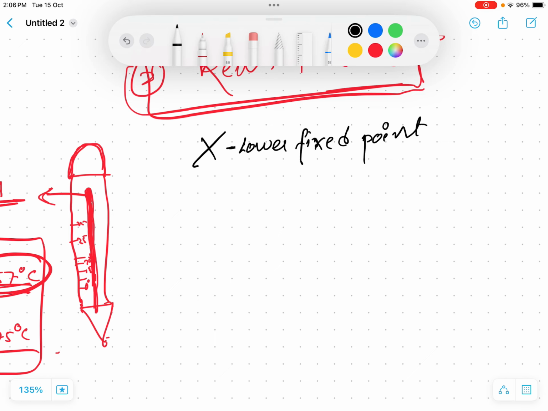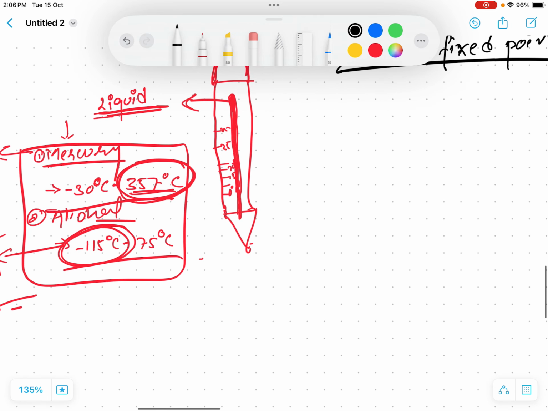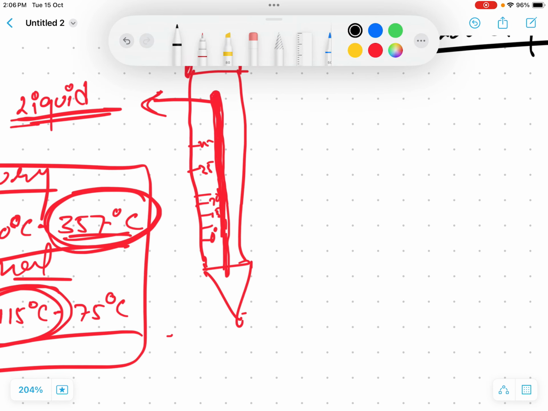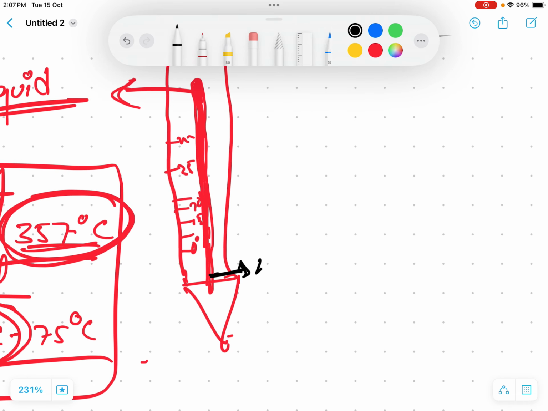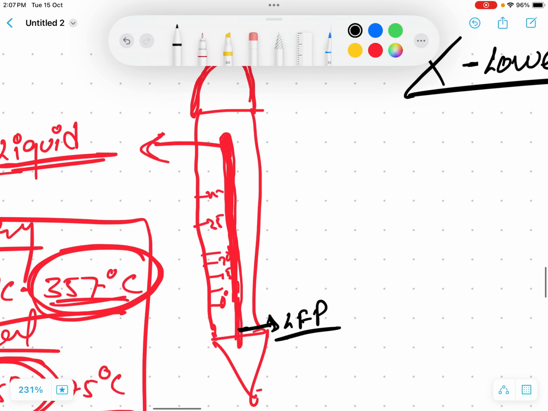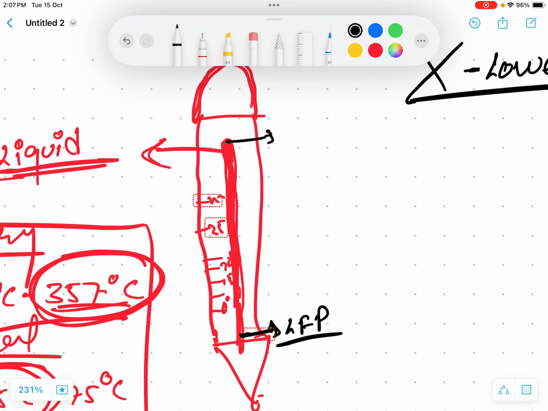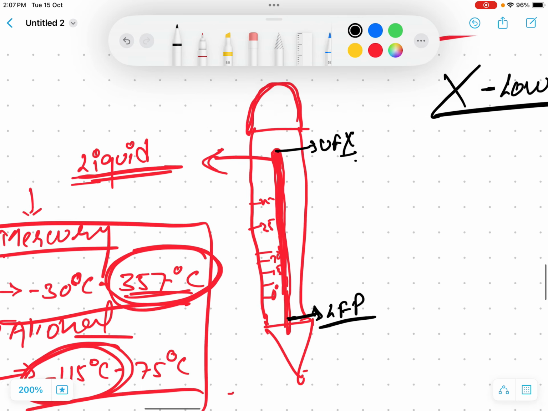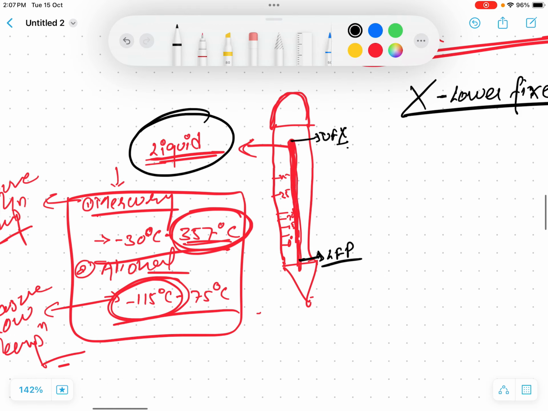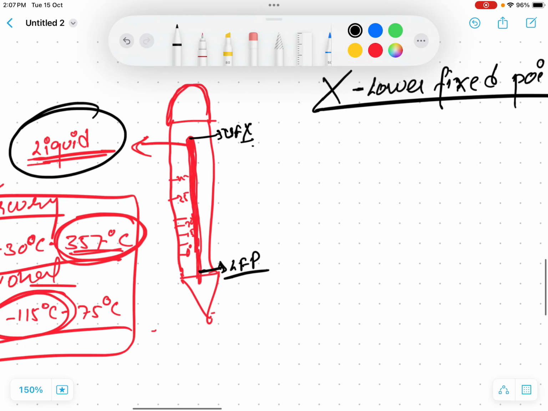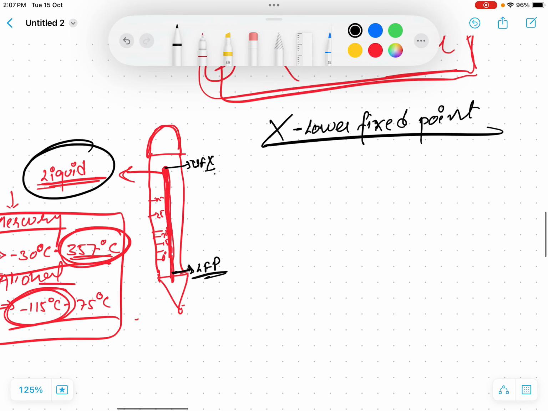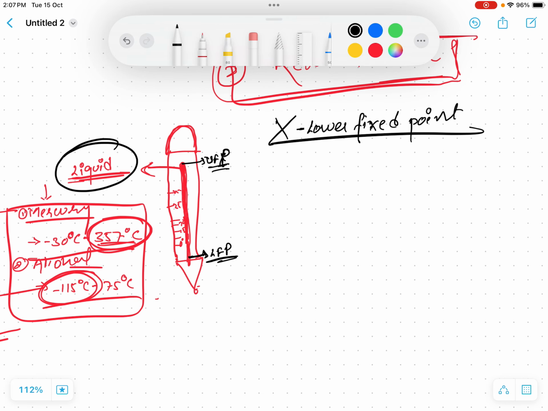What do you mean by lower fixed point? If this is a thermometer, how low a thermometer can measure is the lower fixed point. And the upper fixed point is how high the thermometer can measure. Thermometer means how high can this liquid actually expand. We can know this. So I'm denoting the lower fixed point as LFP and the upper fixed point as UFP.